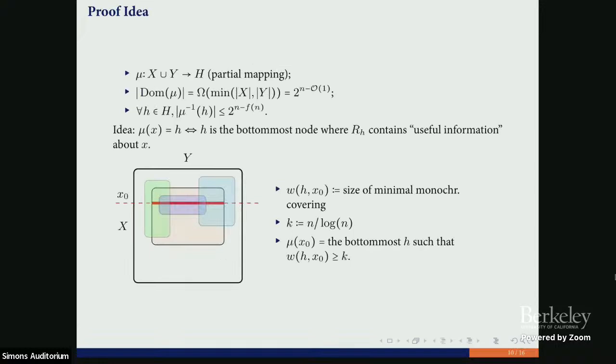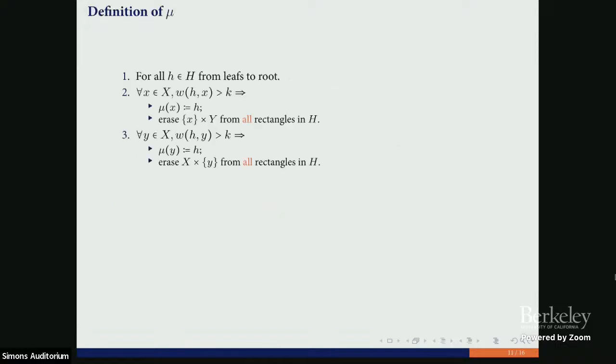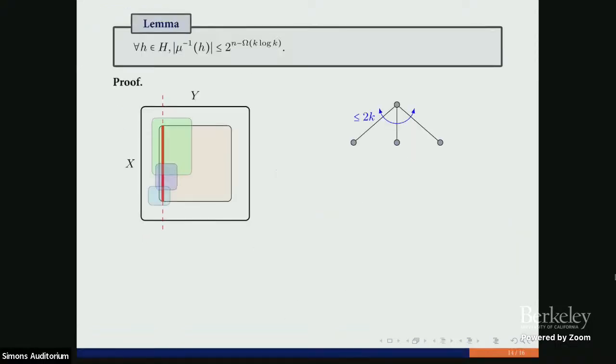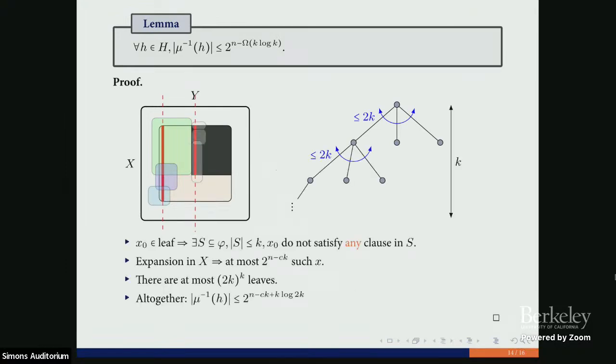And the bottleneck from the proof, I mean to improve this lower bound for constant CNF formulas, is that here this is the only step that I don't know how to fix in this strategy. All other steps are fixable.